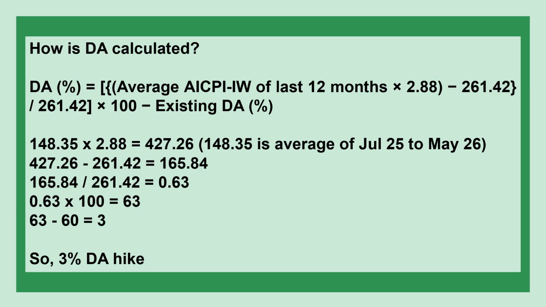Then 427.26 minus 261.42 is equal to 165.84. Then 165.84 is divided by 261.42, which is equal to 0.63, and 0.63 multiplied by 100 is equal to 63. Then 63 minus 60 is equal to 3. So a 3% DA hike.